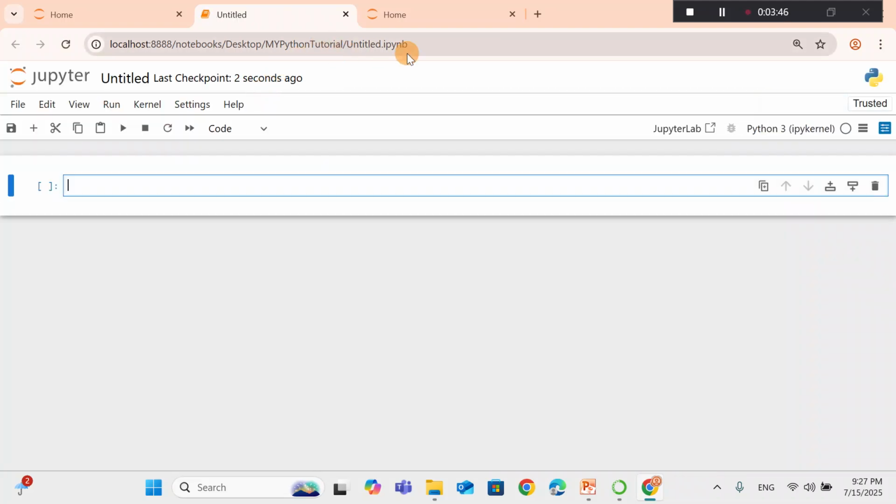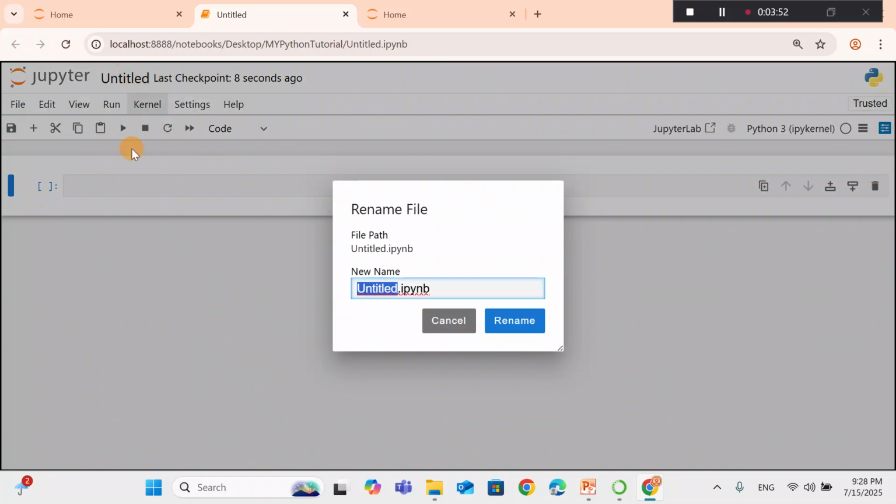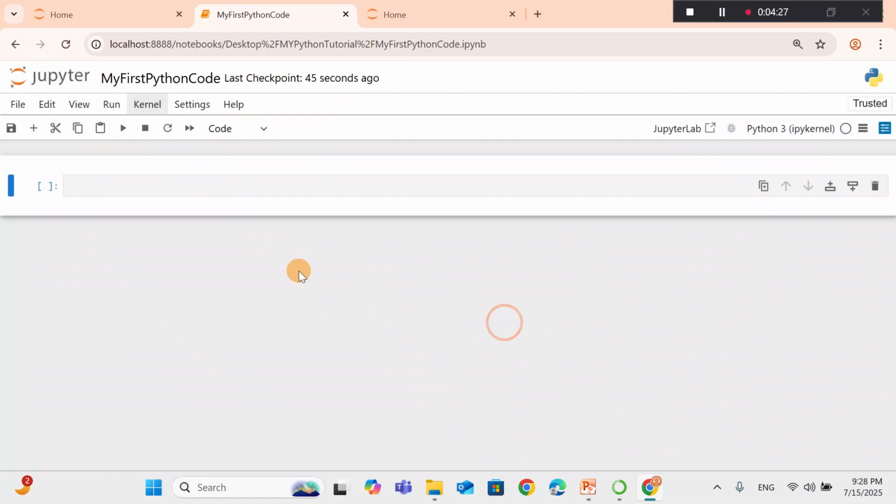So under my Python tutorial we have an untitled file. We give it an appropriate name, my first Python program or my first Python code. By default Jupyter Notebook saves with the extension IPYNB. IPYNB means interactive Python notebook, and then you click on rename.